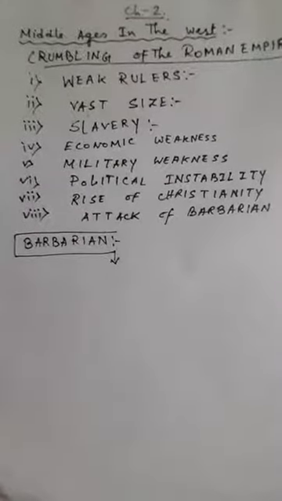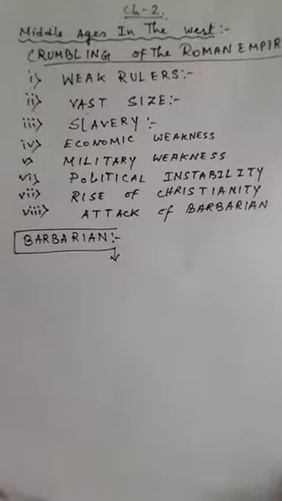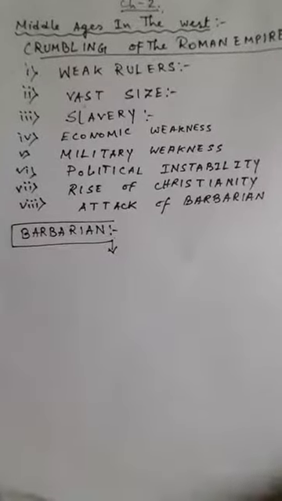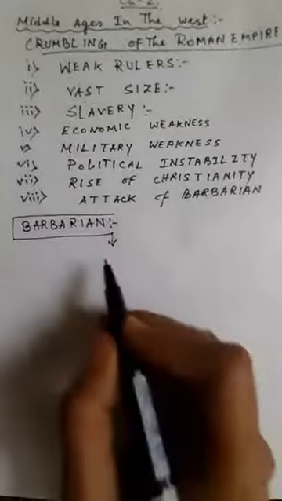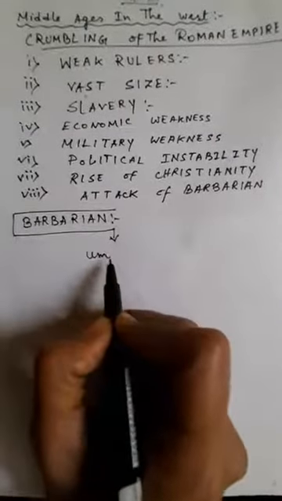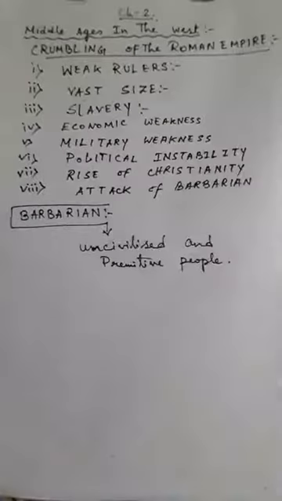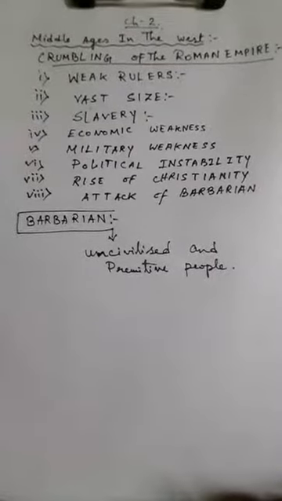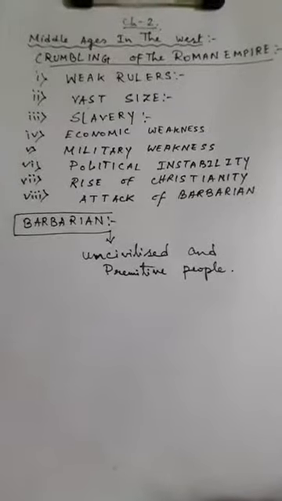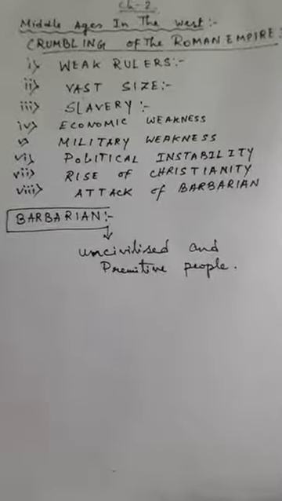Now we'll see who these barbarians are. Barbarians were basically uncivilized and primitive people. These uncivilized or primitive people did not have any culture of their own.